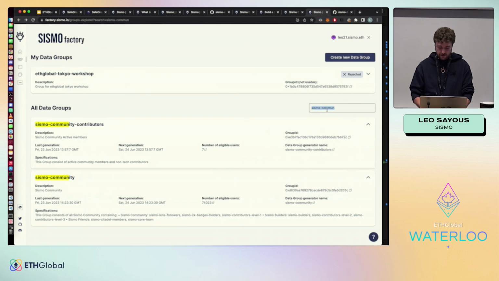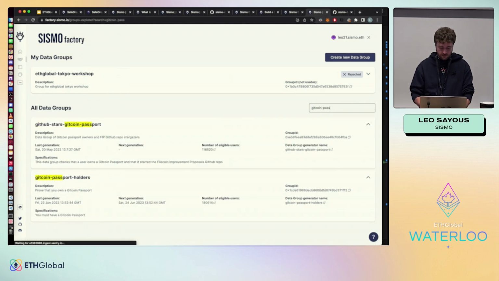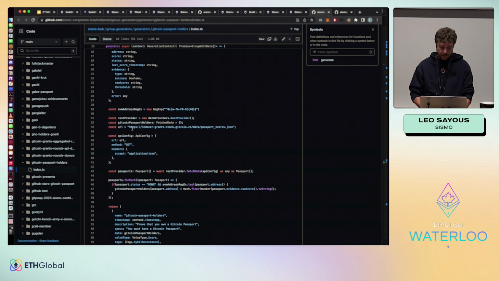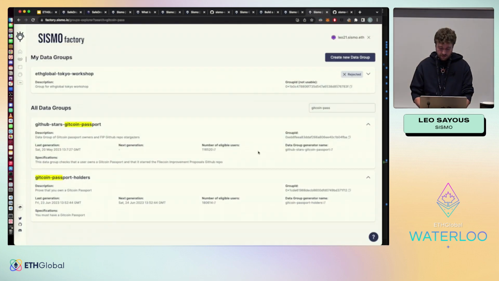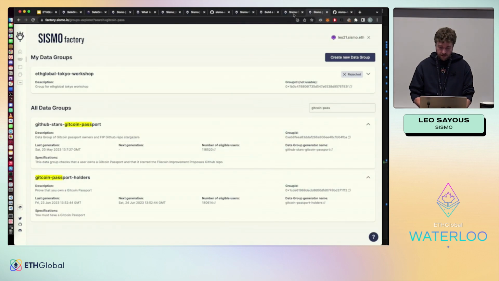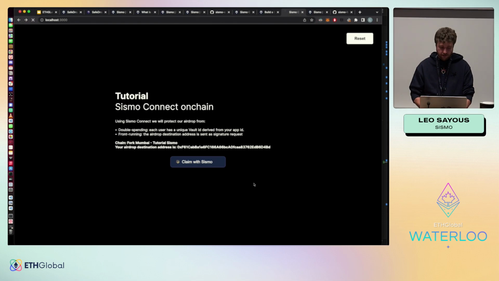Gitcoin passport holders. Let's search for Gitcoin passport holders. Here we can show how it is generated, the same. So we see that we are querying a Gitcoin passport API to generate the group. And we put it here. Okay. Let's go again.